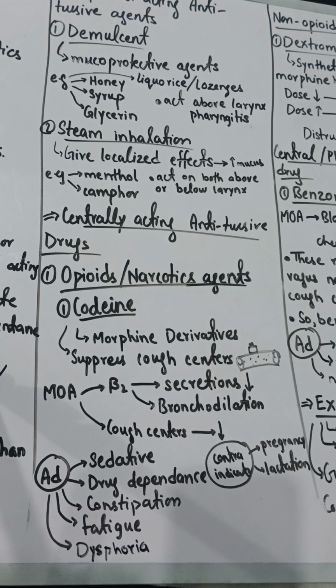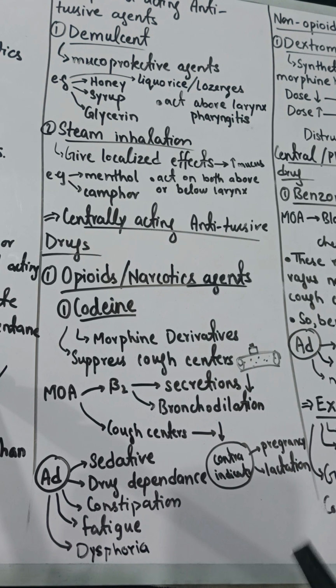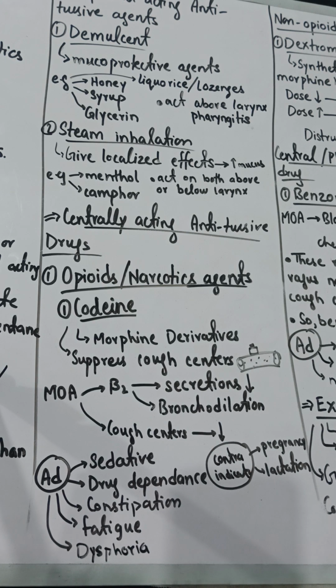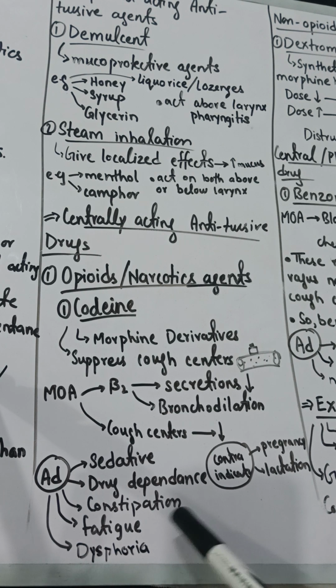So doctors don't prefer to give codeine to the patient, but sometimes, according to the condition of the patient, they give codeine so that the patient will go to sleep and the cough will not bother him. But mostly doctors don't give codeine because of its side effects. Now let's discuss the side effects. They are sedatives causing sleepiness. They can cause drug dependence when the patient takes that drug in high doses. They can also cause constipation, fatigue, and dysphoria. Dysphoria means a disturbance in the feeling of that particular patient.